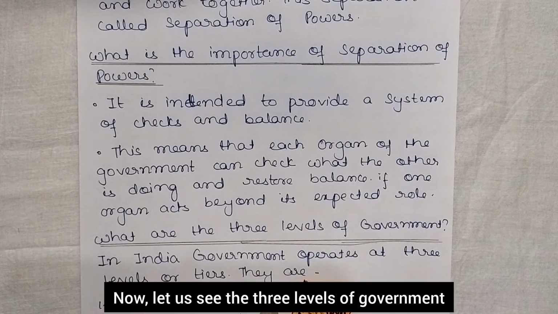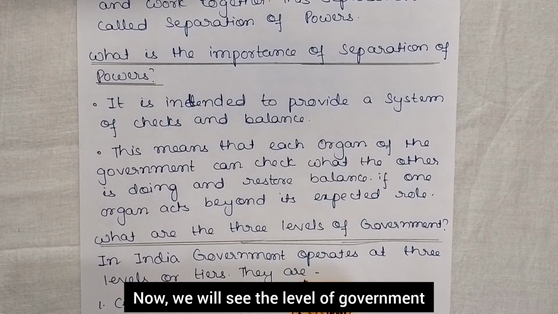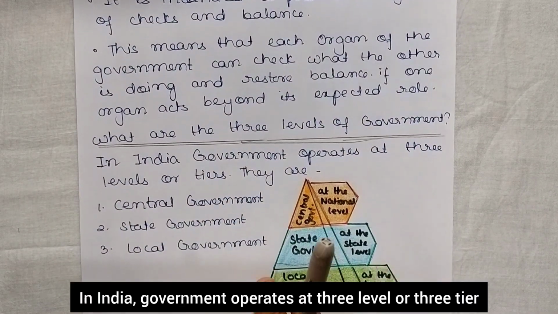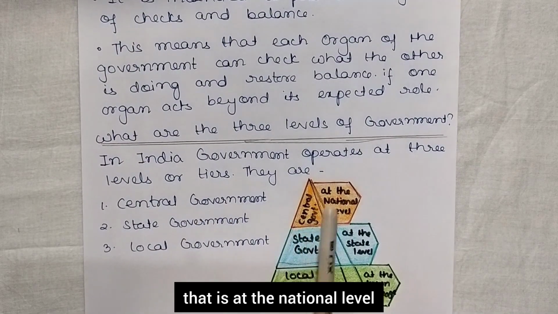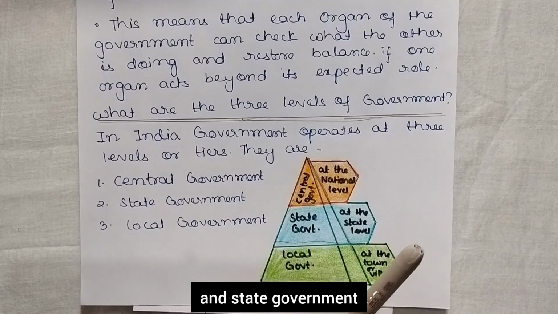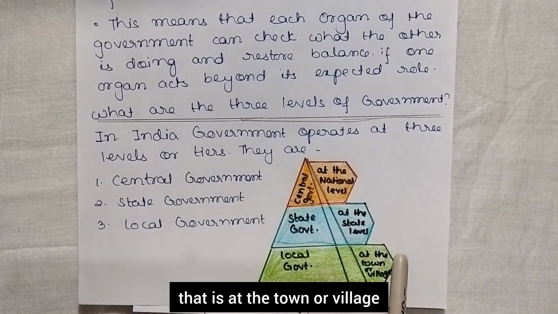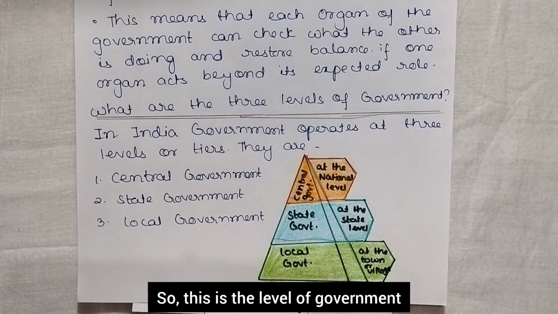Now let us see the three levels of government. We have just seen the organs of government. Now we will see the levels of government where the government works. In India, government operates at three levels or three tiers. They are the central government, that is at the national level, the state government, that is at the state level, and the local government, that is at the town or village. So this is the levels of government.